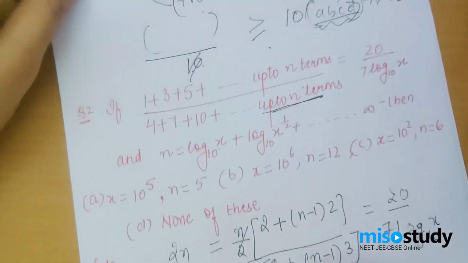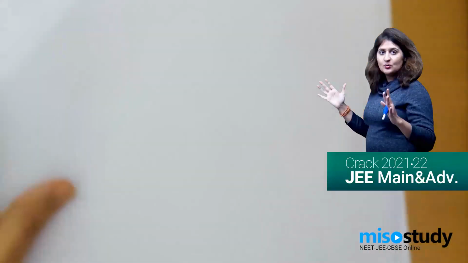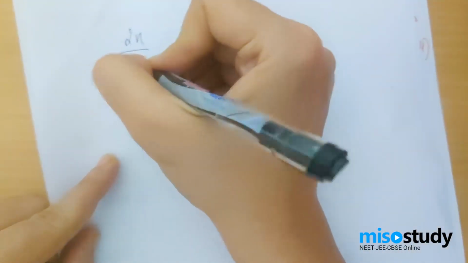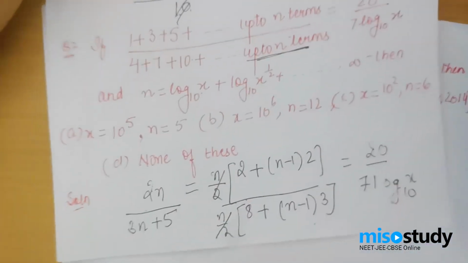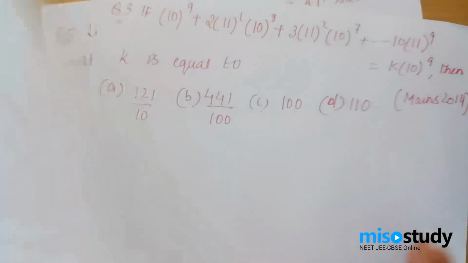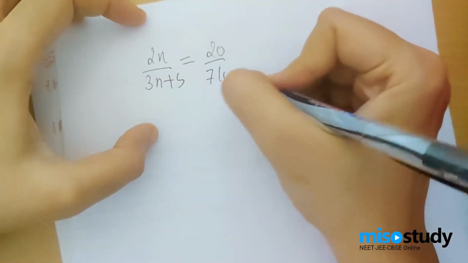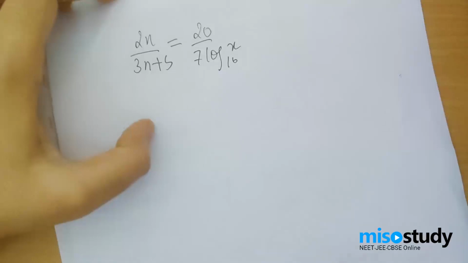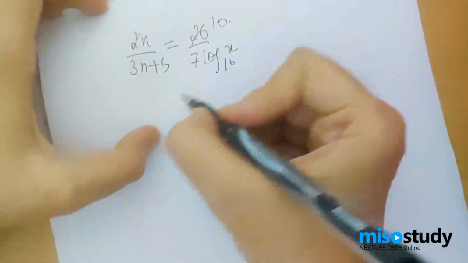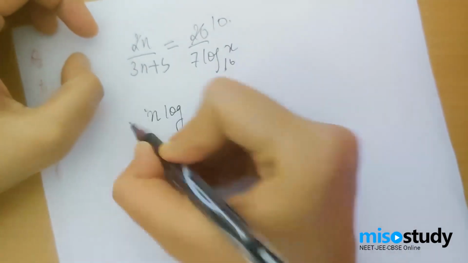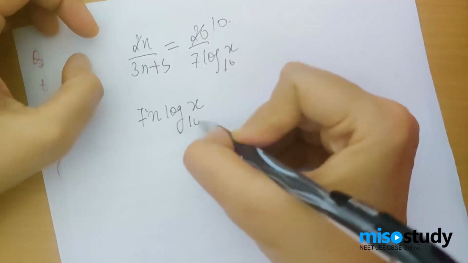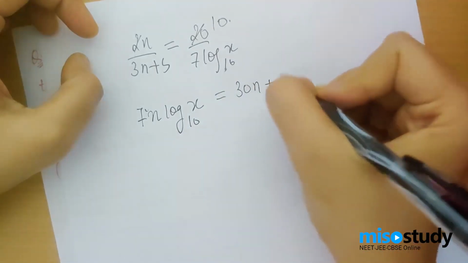Now once I solve it, I will have 2n upon 3n plus 5 is equal to 20 upon 7 log x base 10. So once I cancel this 10, I will have n into 7 log of x base 10 is equal to 30n plus 50.